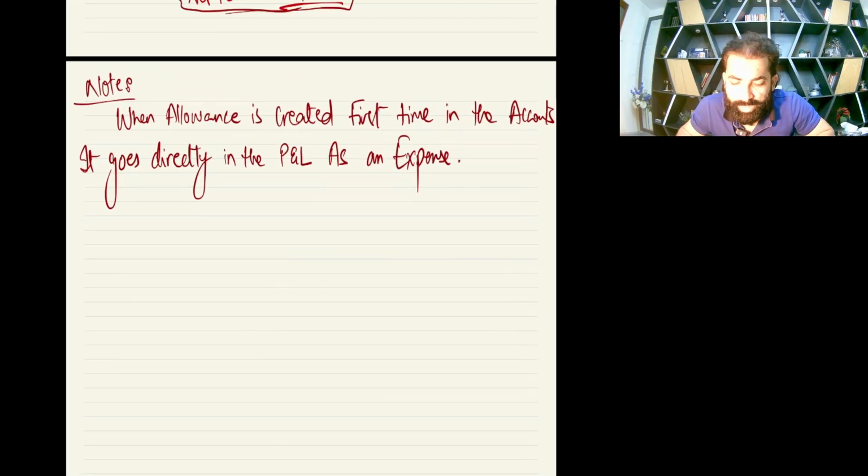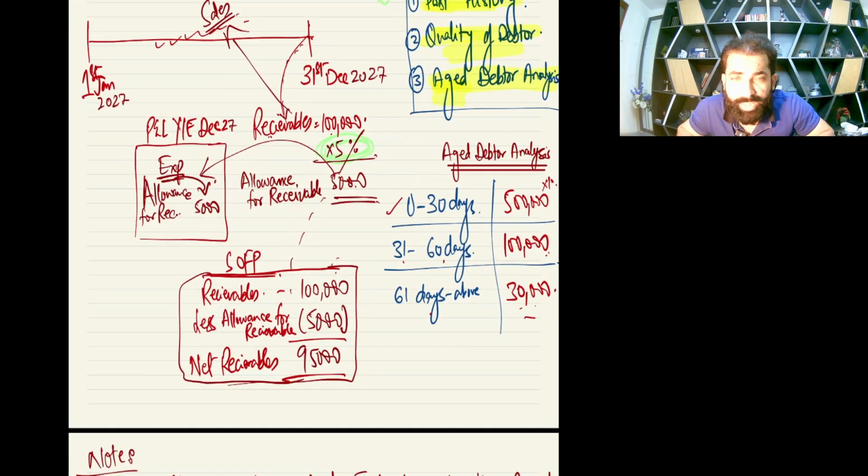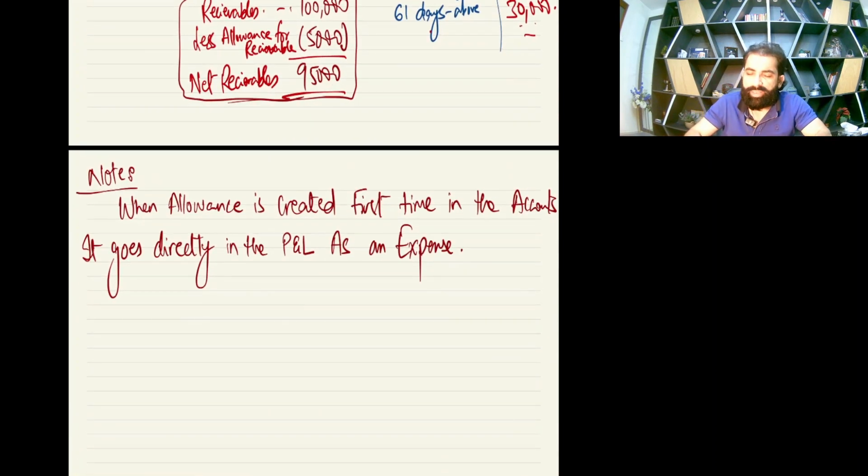In the above case, this is the first time we were making allowance in this question, so the complete amount goes in the P&L. When allowance is created for the first time in the accounts, it goes directly in the P&L as an expense.